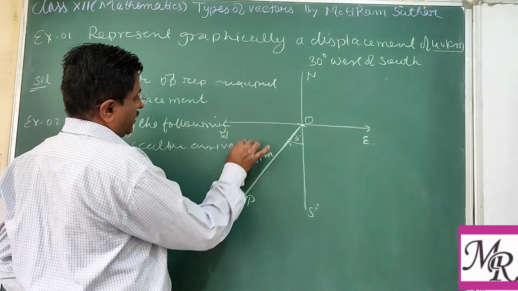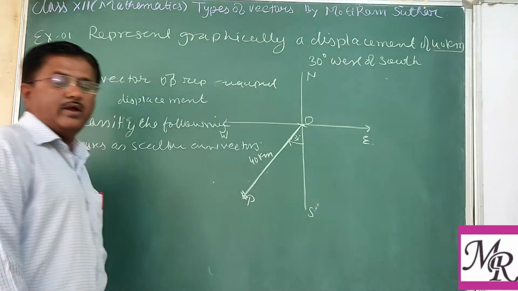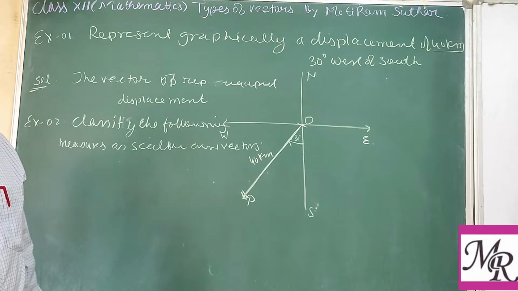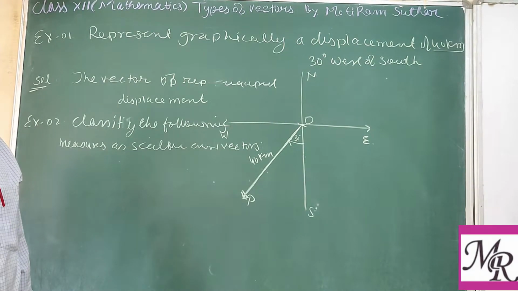So you have to identify which one is the vector and which one is the scalar.